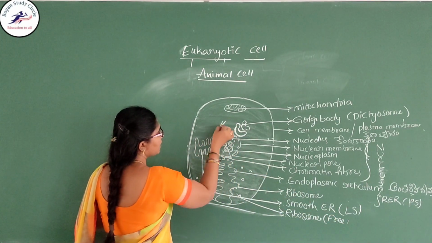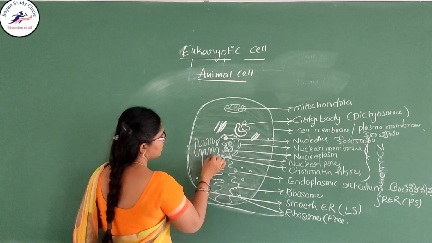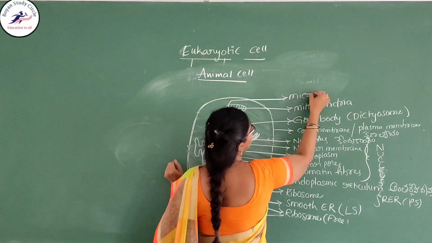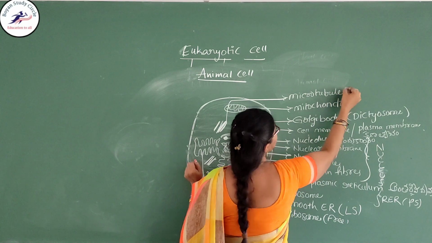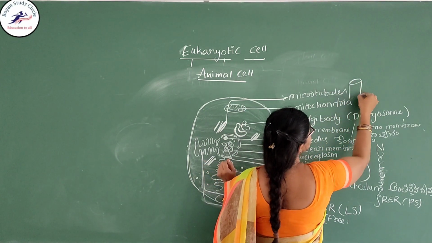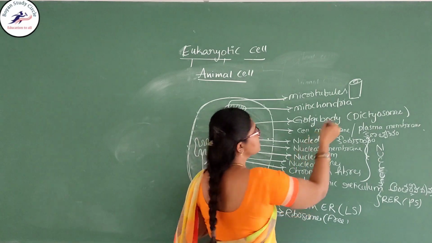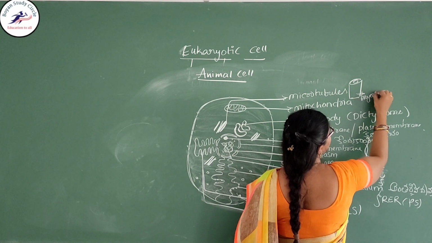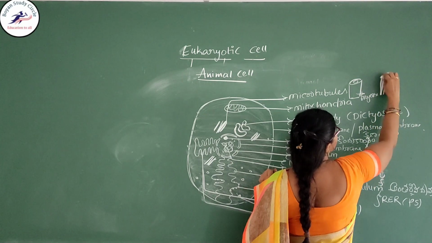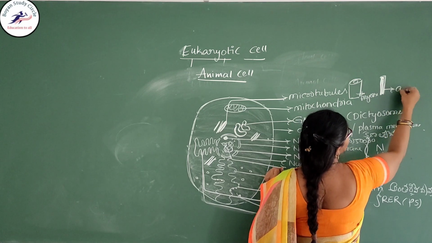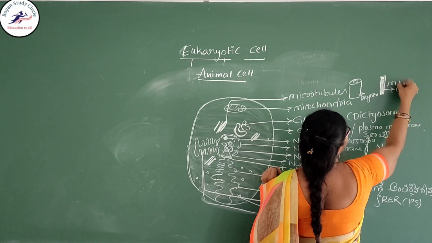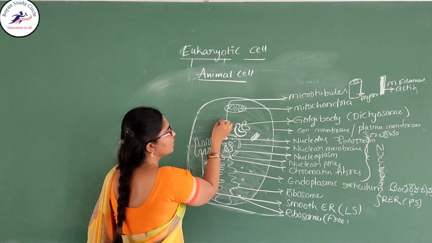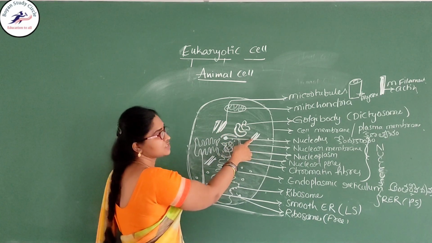And some microtubules are present. These microtubules are tube-like forms. They are useful for the making of myosin. And some linear-shaped structures are present, which are useful for the synthesis of actin. This is the microfilament. Microtubules and microfilaments are present, some tube-like and some filament-like structures.